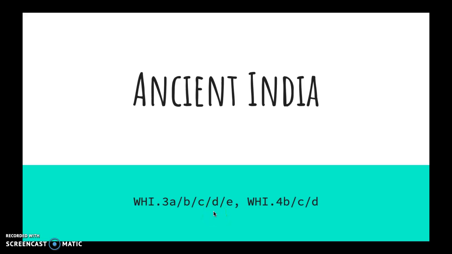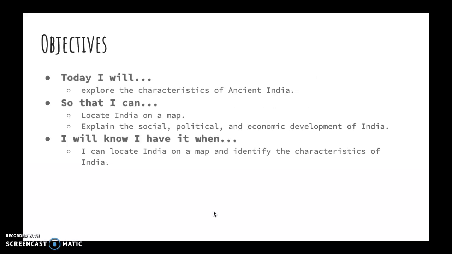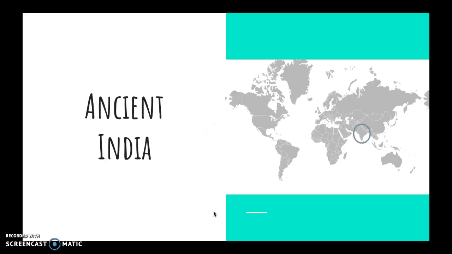Today we're going to talk about ancient India. Today I will explore the characteristics of ancient India so that I can locate India on a map and explain the social, political, and economic development of India. I will know I have it when I can locate India on a map and identify the characteristics of India.